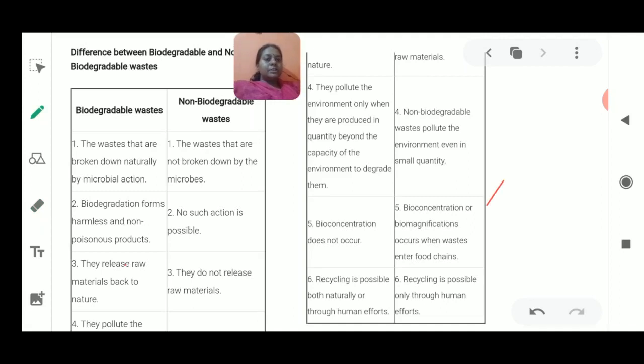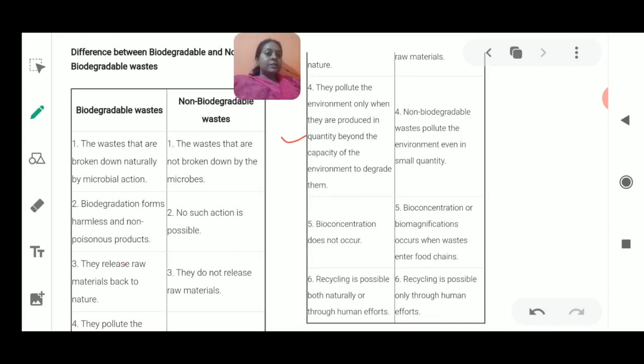Just remember, biomagnification is a way by which toxic substances are magnified. And how are they being magnified? Because there is interaction between the plants and the animals. So if they are interacting, this toxic substance is going to be utilized, or it could circulate in the ecosystem, in the food chains. Fine. Now we have seen that there could be so many differences, and some more differences you could also include, because this topic is very vast. Composting and manuring are being done, so they produce fewer harmful substances.